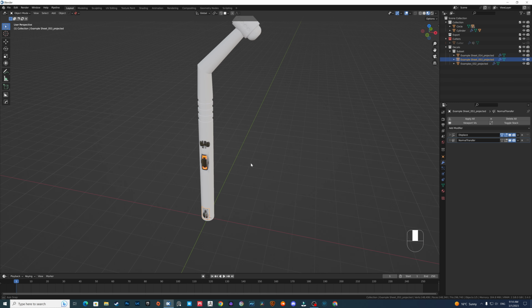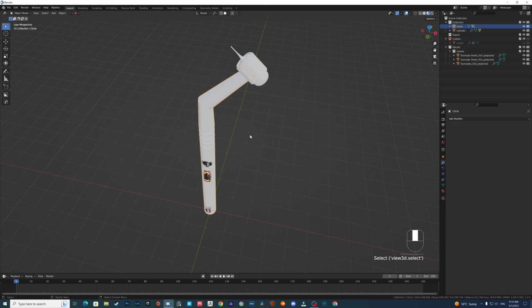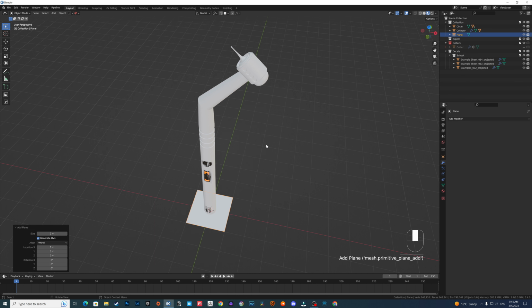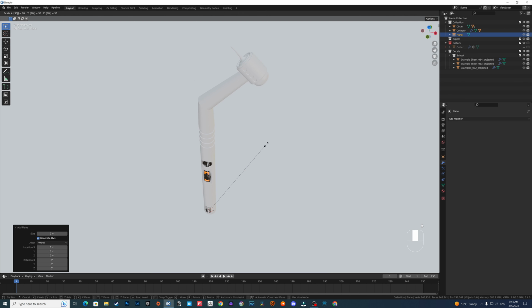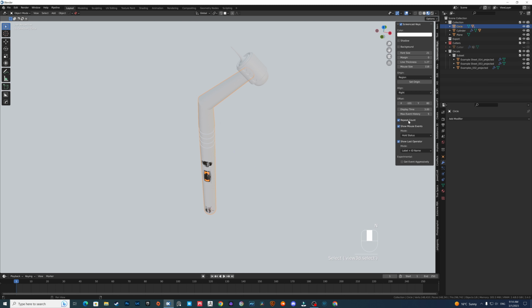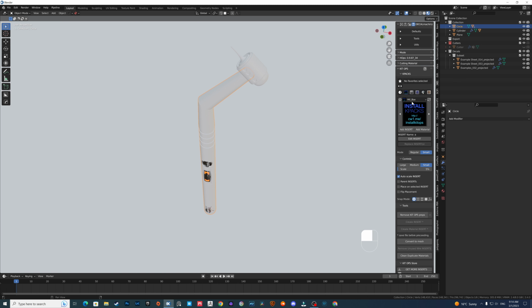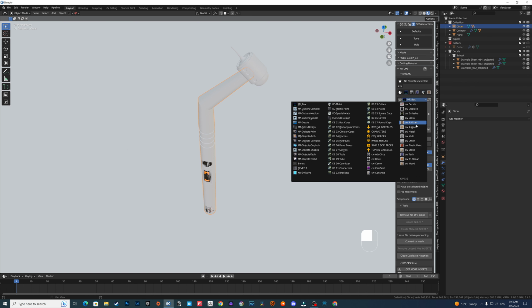Okay, let's try to work on the final product details. Okay, let's go here, add some materials.